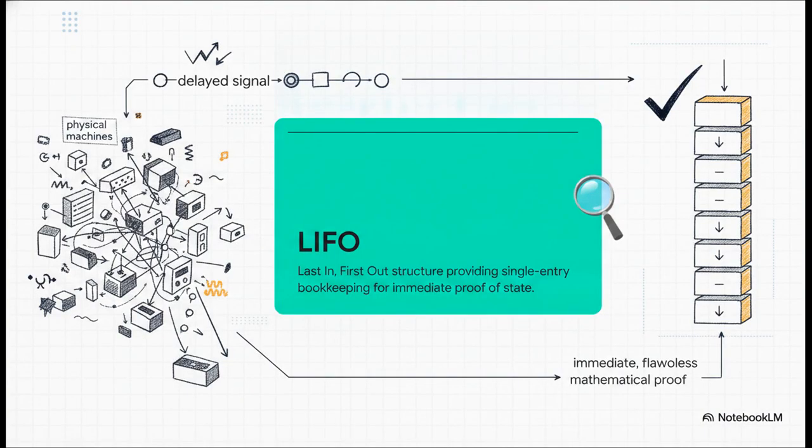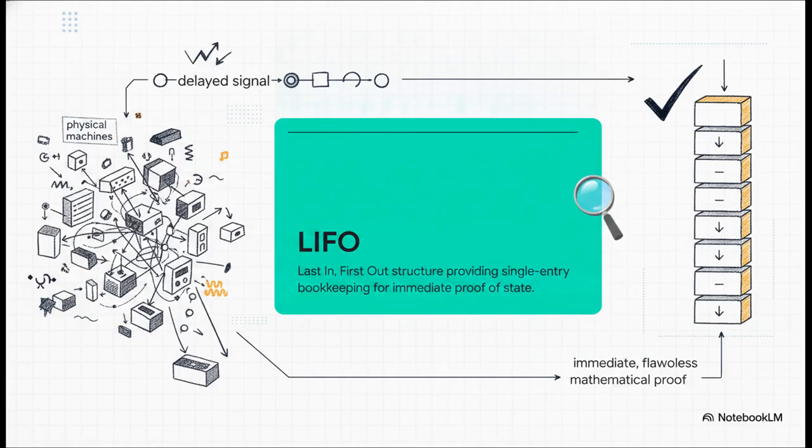Section 4, LIFO JSON state trees and total determinism. Historically, trying to map distributed digital data to actual physical machines, well, it was chaotic. If you rely on traditional event-driven programming, a single delayed signal can completely ruin an entire sequence. To fix this, the architecture strictly pivots to a LIFO, last in, first out, JSON state tree. Because the very last item to go in is always the first item to come out, you unlock this incredibly efficient single-entry bookkeeping.